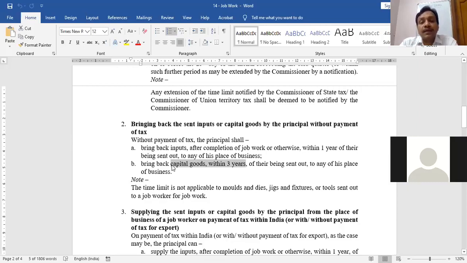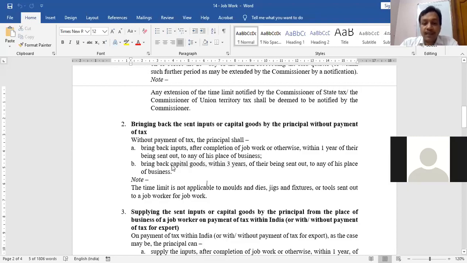Why? Because maybe I need to send the jeans so many times. At first time I have sent 1000 jeans of stock. Maybe after 2 months I will send another 500. So why move the capital goods with every supply? That is why government says that for 3 years you can supply the capital goods without payment of tax. But within 3 years, you have to get back your capital goods.